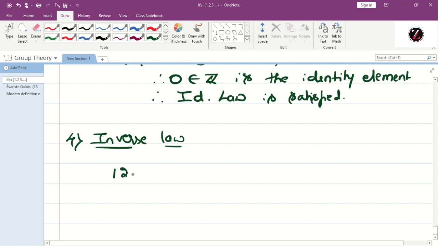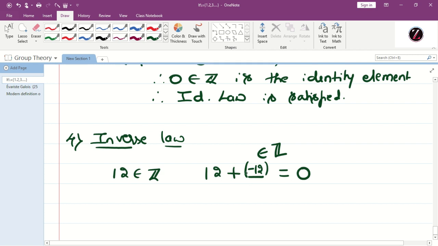So 12, for example. For this 12, what is the number to be added so that on the right hand side I get the identity element? Just now we got identity element, that is 0. So for 12, clearly you should add minus 12. But be careful, whatever the number we are adding, that must belong to the given set. Yes, minus 12 belongs to Z. Therefore we got 12 plus of minus 12, that is 0.